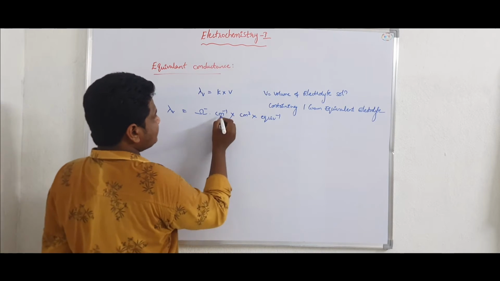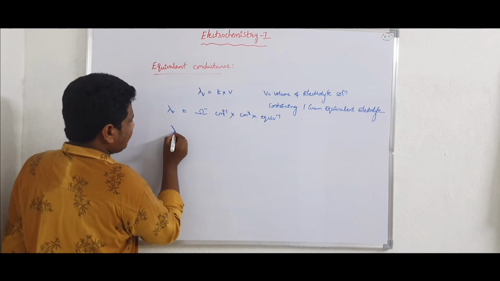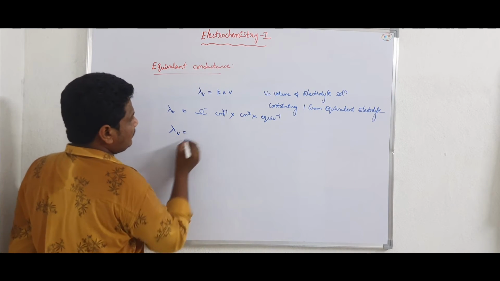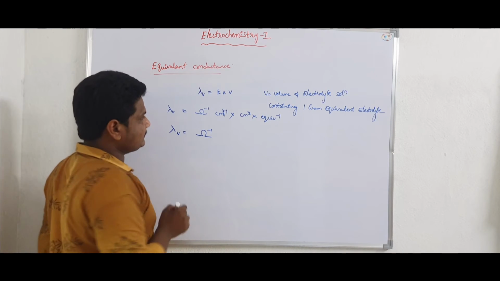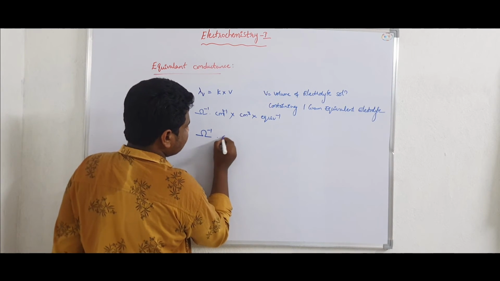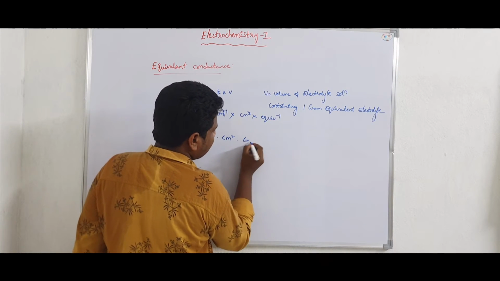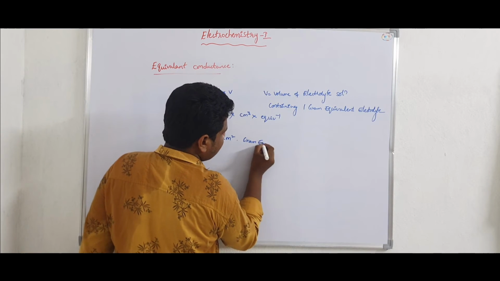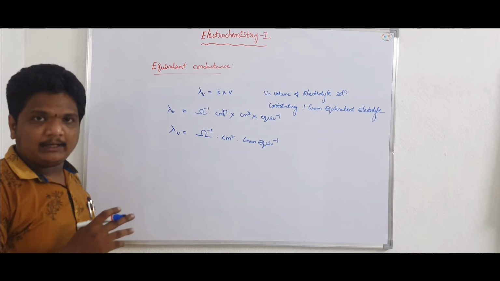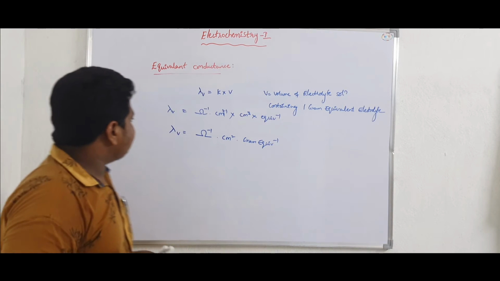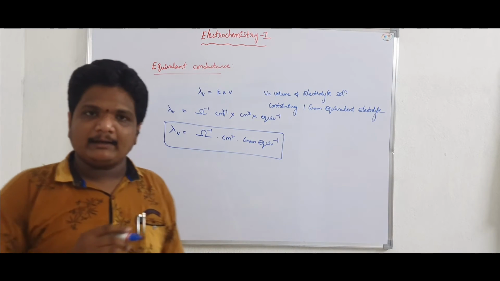Here the centimeter inverse and cube partly cancel out. Finally, lambda V has the units ohm inverse centimeter square gram equivalent inverse. These are the units of equivalent conductance.